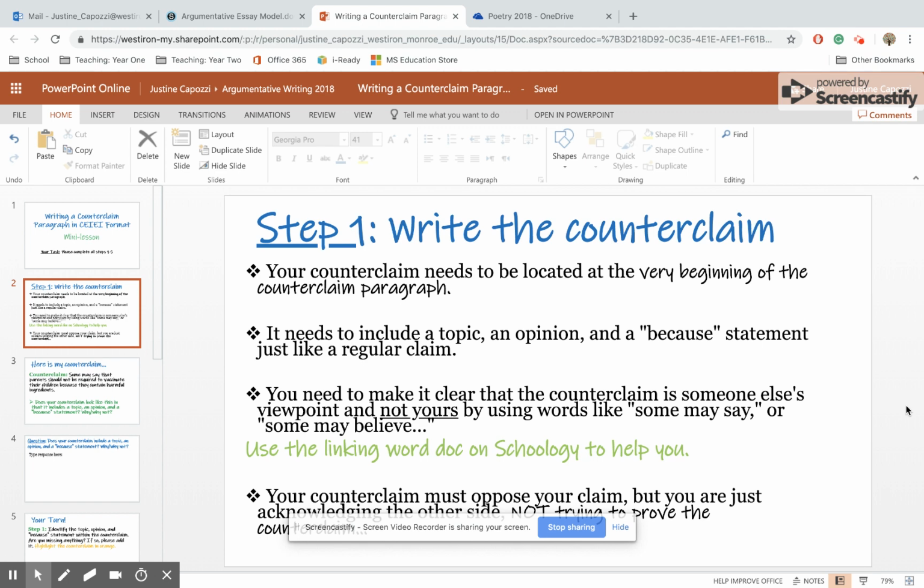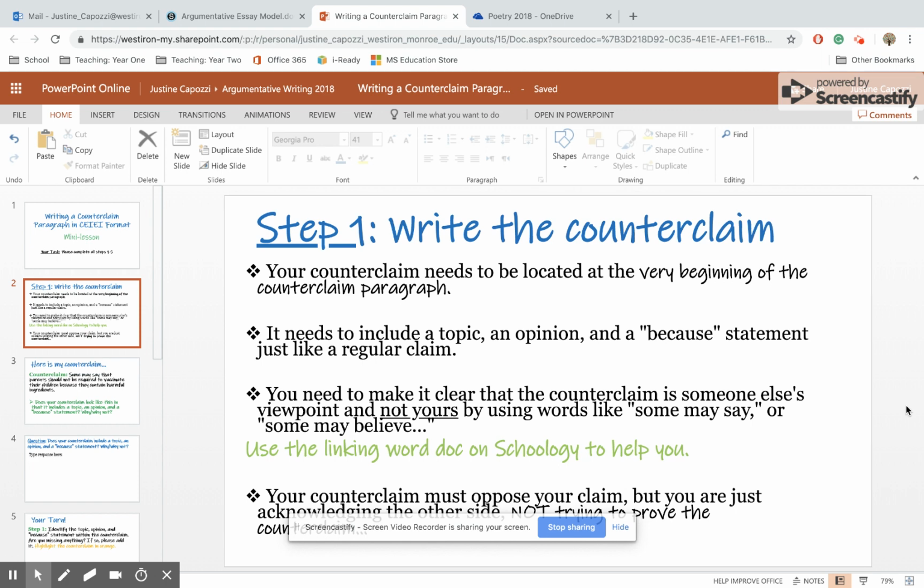The counterclaim paragraph is a little different from your regular body paragraph that's in CEI format that is trying to prove how your claim is valid. Now, the first step of writing your counterclaim paragraph is, of course, to write the counterclaim, and this is going to be the very first sentence of the counterclaim paragraph. It needs to be located at the very beginning, and it needs to include a topic, an opinion, and a because statement, just like a regular claim.